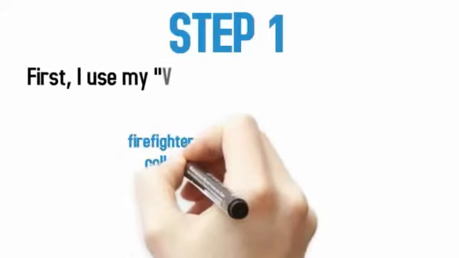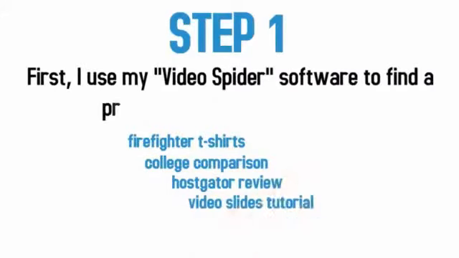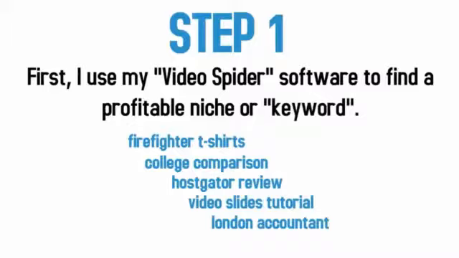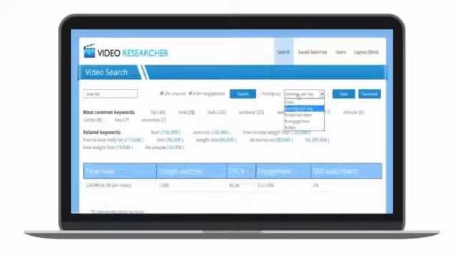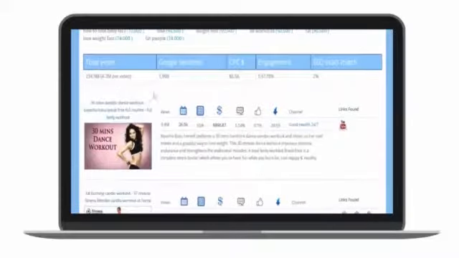Step 1. First, I use my Video Spider software to find a profitable niche or keyword. Video Spider scours YouTube for videos that are making hundreds, even thousands of dollars per day, so you can legally steal their content, then outperform them with your own better converting video. Plus, Video Spider even suggests related keywords, giving us an infinite web of fresh new niches each time we search.